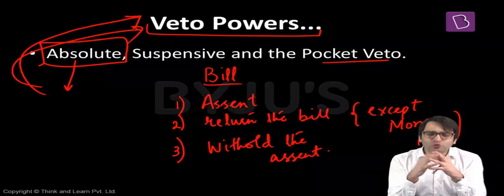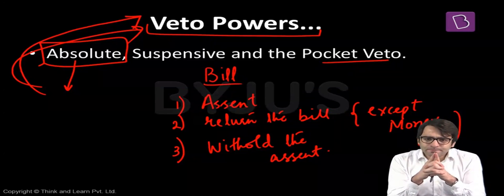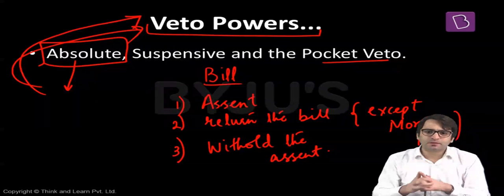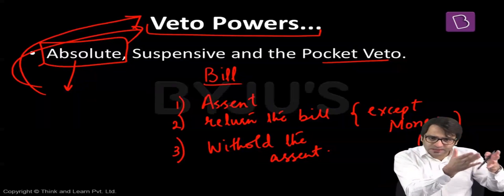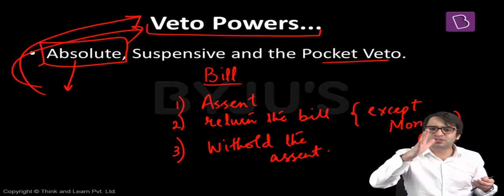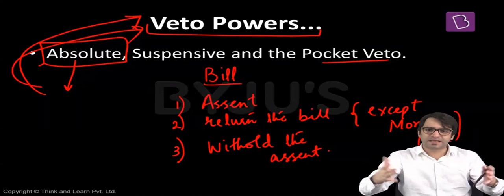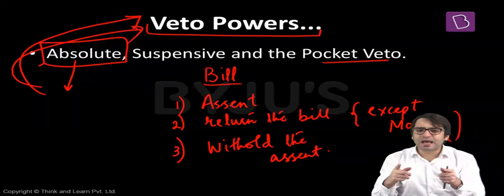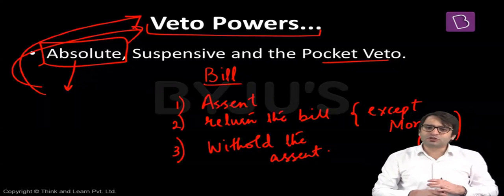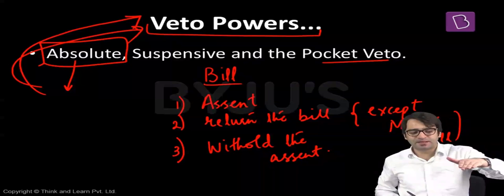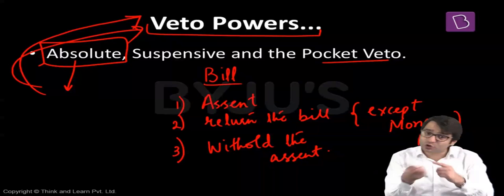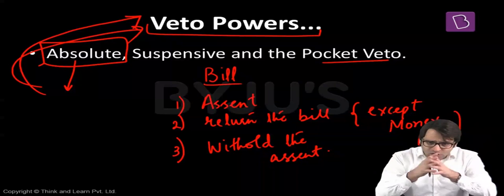But then we are faced with a confusion. The president has the power that he can withhold his assent to a bill. That's what the Constitution says under Article 111. That means the president may refuse his assent, the president may withhold his assent. I'm not signing this bill, the bill is dead. But on the other hand, we have Article 74 of the Indian Constitution, which says there shall be a Council of Ministers headed by the Prime Minister to aid and advise the president, who shall act on that advice. Are these two articles in contradiction with each other?